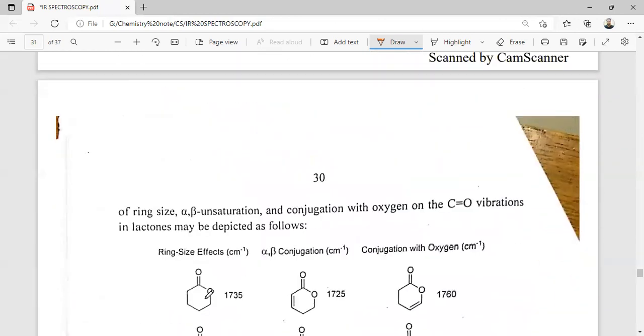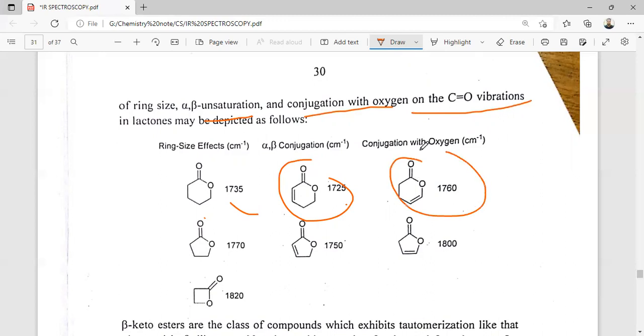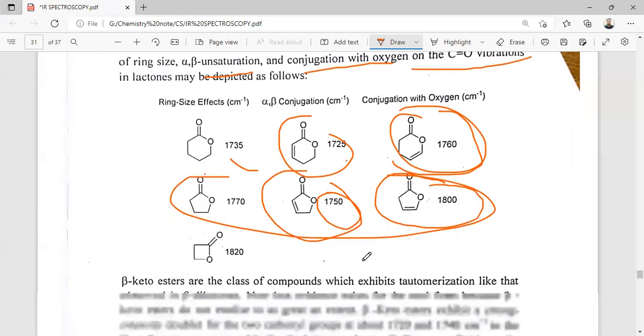So the effect of ring size, alpha-beta unsaturation and conjugation with the oxygen on the C=O vibration of the lactone may be depicted. Here, with alpha-beta conjugation, the stretching frequency is lower compared to this, and with conjugation with the oxygen the stretching frequency increases. Same case for this one: alpha-beta unsaturation lowers the stretching frequency, and conjugation with the oxygen atom increases it.